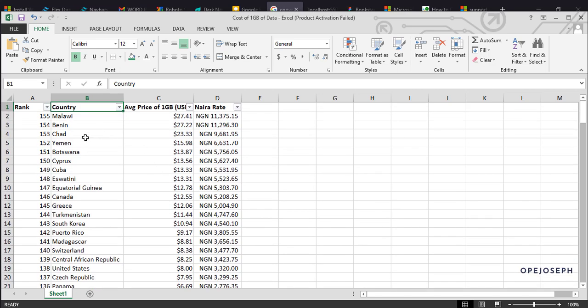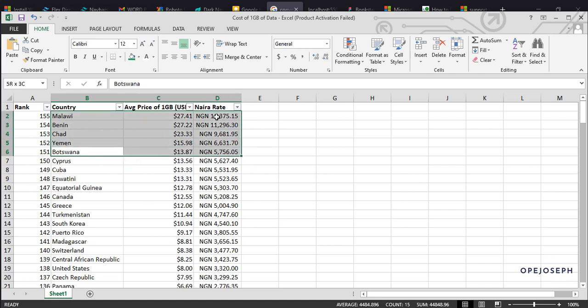What we can also do in this analysis is decide that I want to see the top 5 countries in form of a chart. So let me select 1, 2, 3, 4, 5, from here to here. We can also do these things with a pivot table. We are still going there. It's step by step.